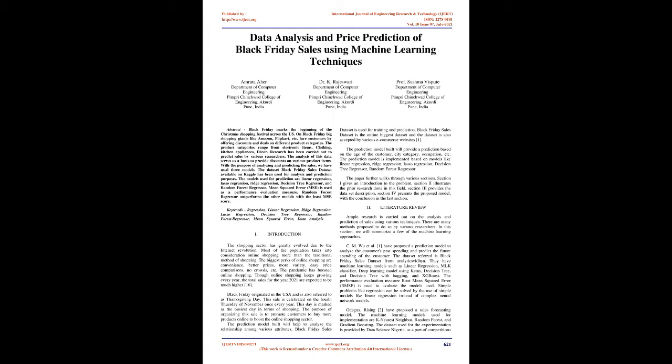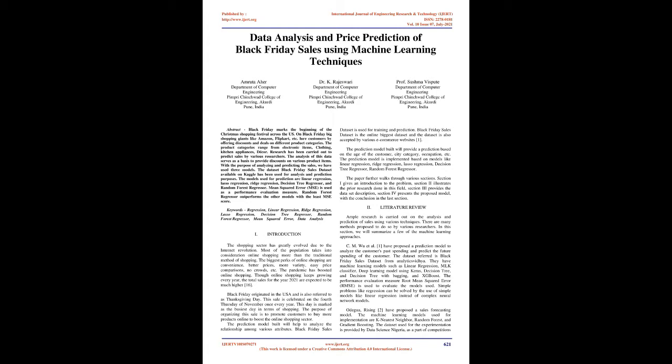Mean squared error, MSE, is used as a performance evaluation measure. Random forest regressor outperforms the other models with the least MSE score. Keywords: regression, linear regression, ridge regression, lasso regression, decision tree regressor, random forest regressor, mean squared error, data analysis.